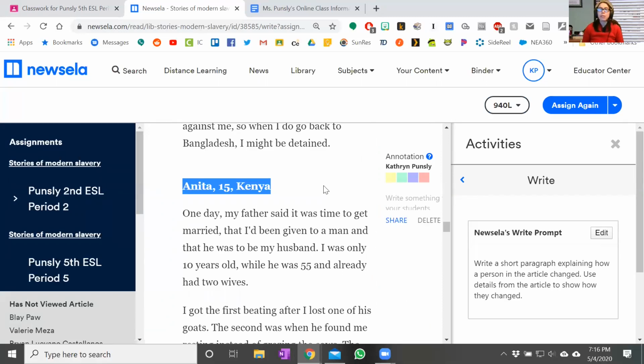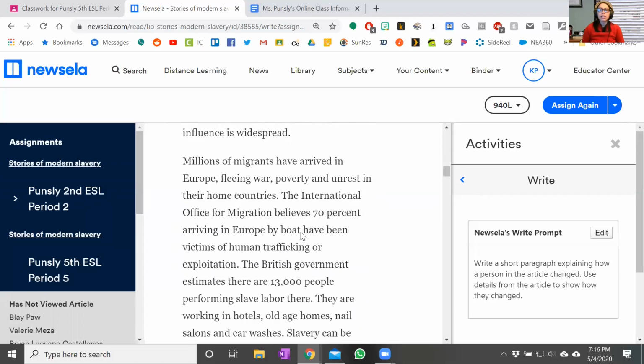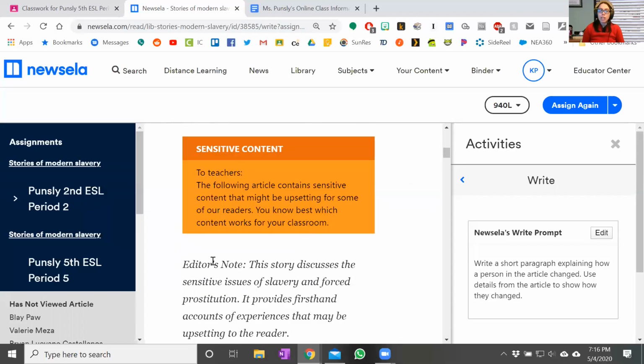So if that makes you really uncomfortable, because there is, I think as you saw on the top of all these articles, a little sensitive content warning on there. And if you don't feel comfortable doing that, you don't have to, right? And this week shouldn't ask you to do that.